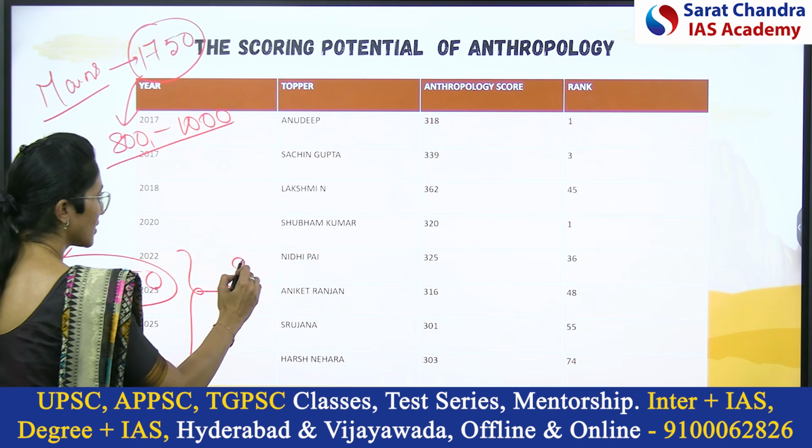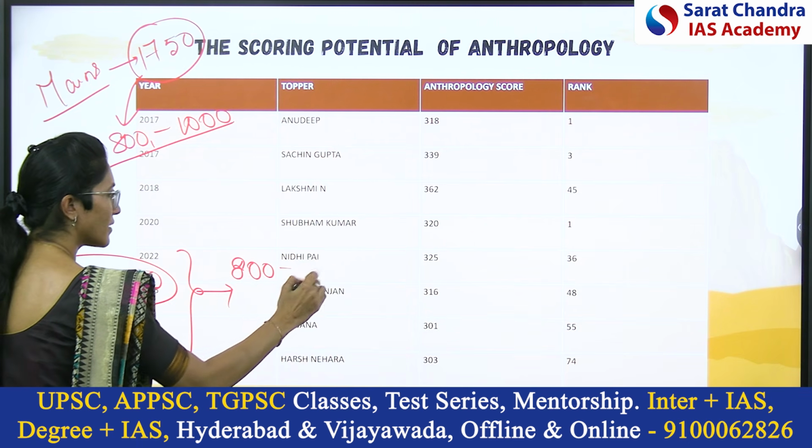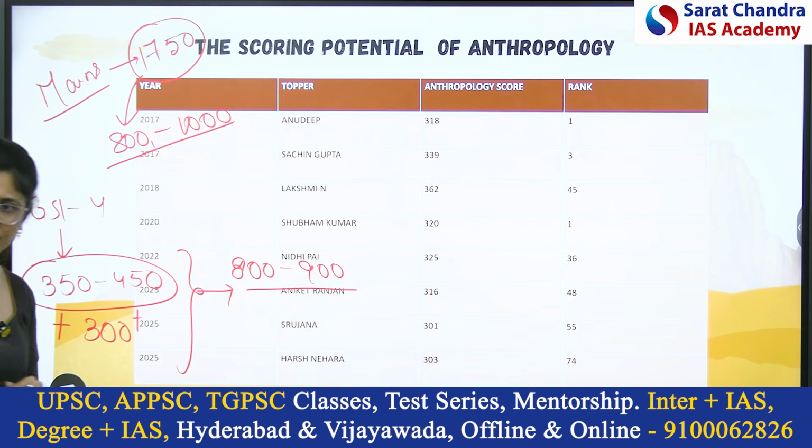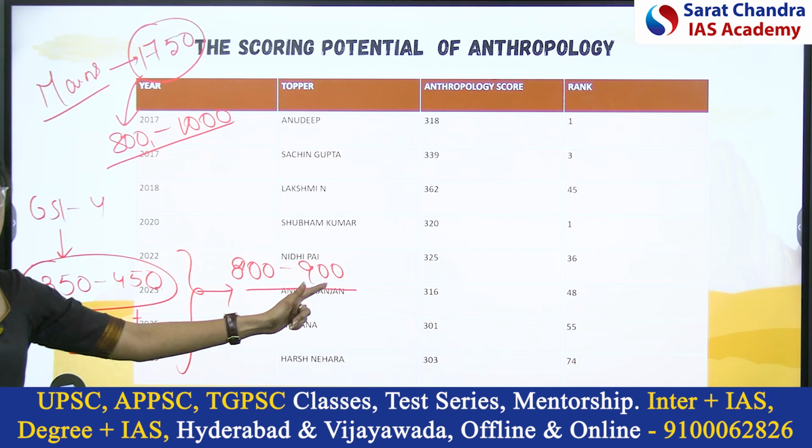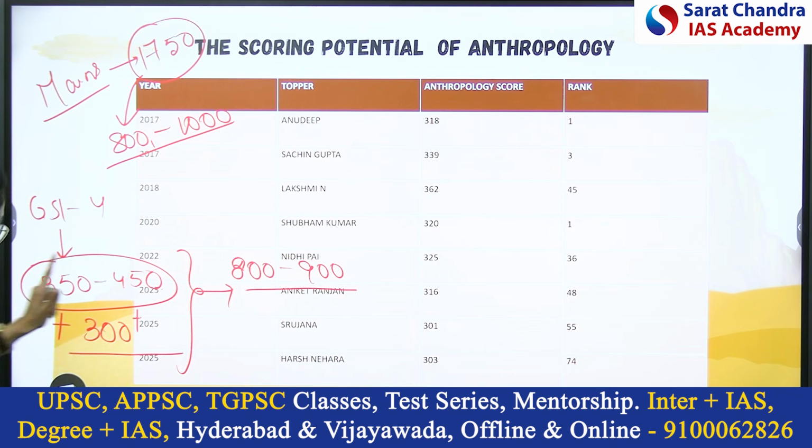In total you have to get between 800 to 900. Here I did not consider the essay paper. Including the essay paper, you will be in the top 10 list if you score 300 plus in the optional.